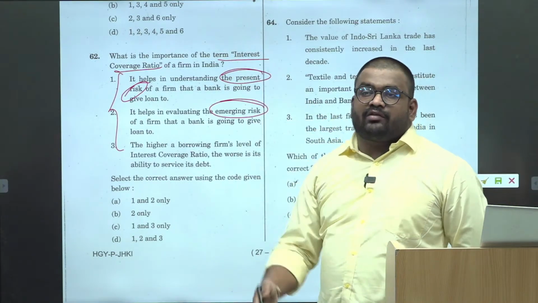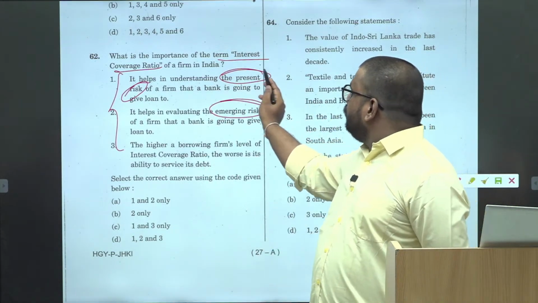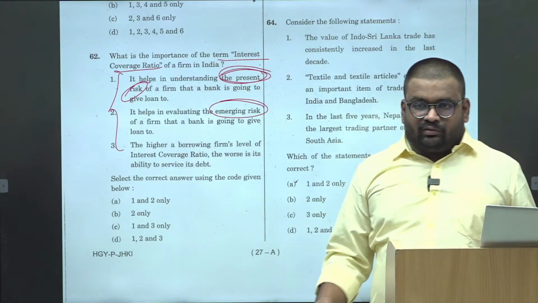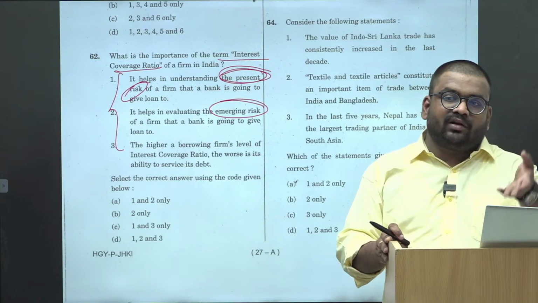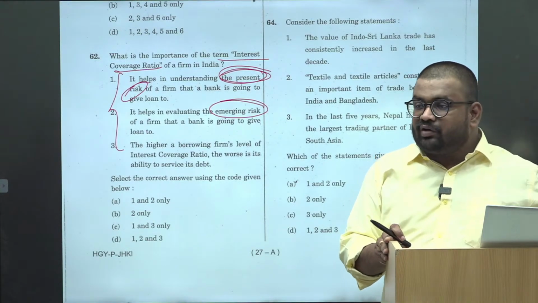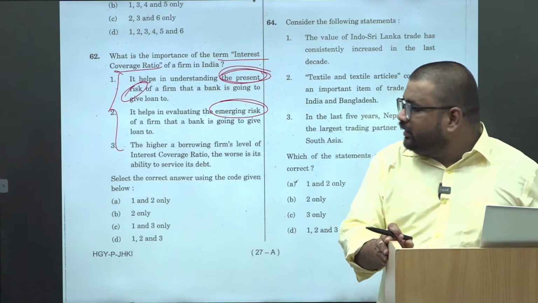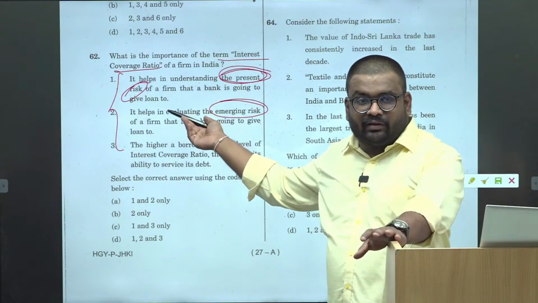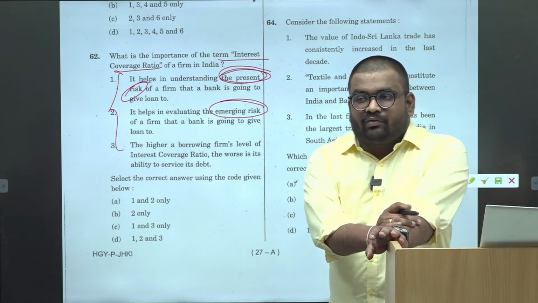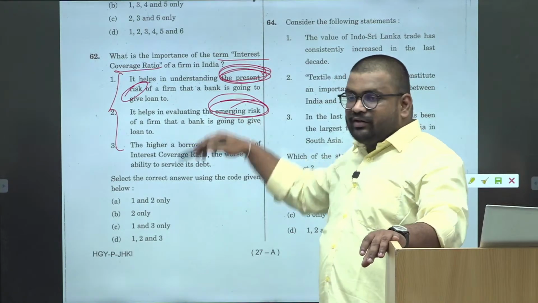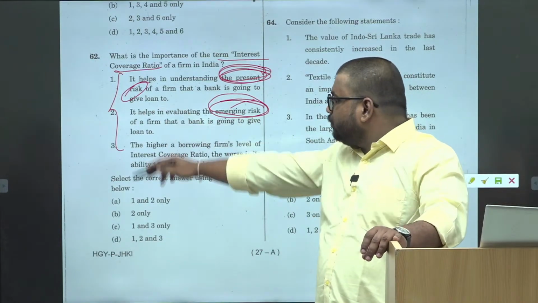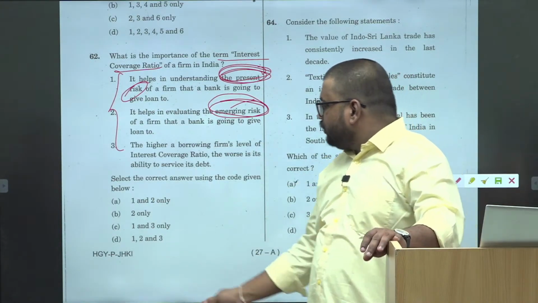With interest coverage ratio, the bank goes for the present risk, so loan देने से पहले वो present risk देखेगी. If it is seeing the present risk, it also will be seeing the future risk, na? दोनों भी risk देखेगी ना bank. For giving the loan, bank will go for both future as well as the present risk. Now both the statements are complementary, so both have to be in your answers.